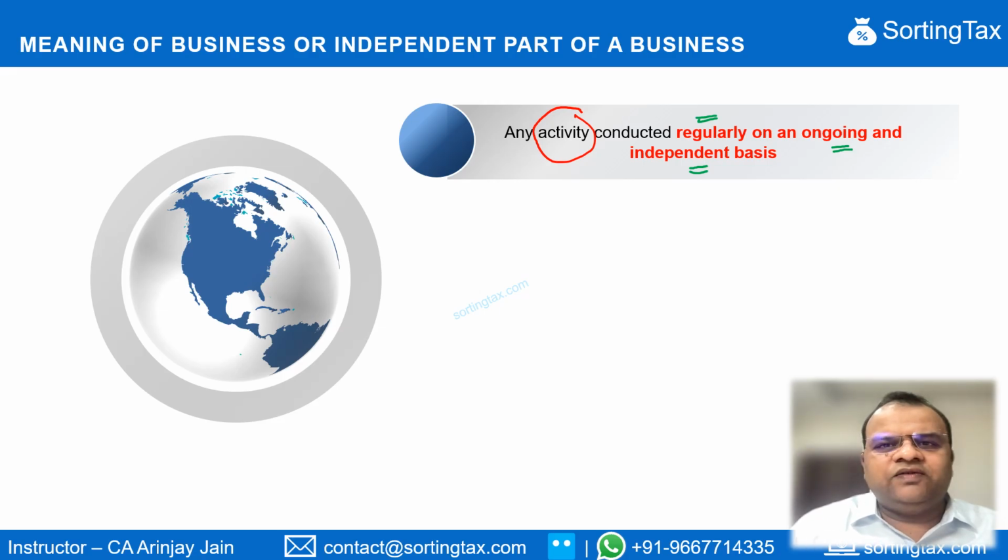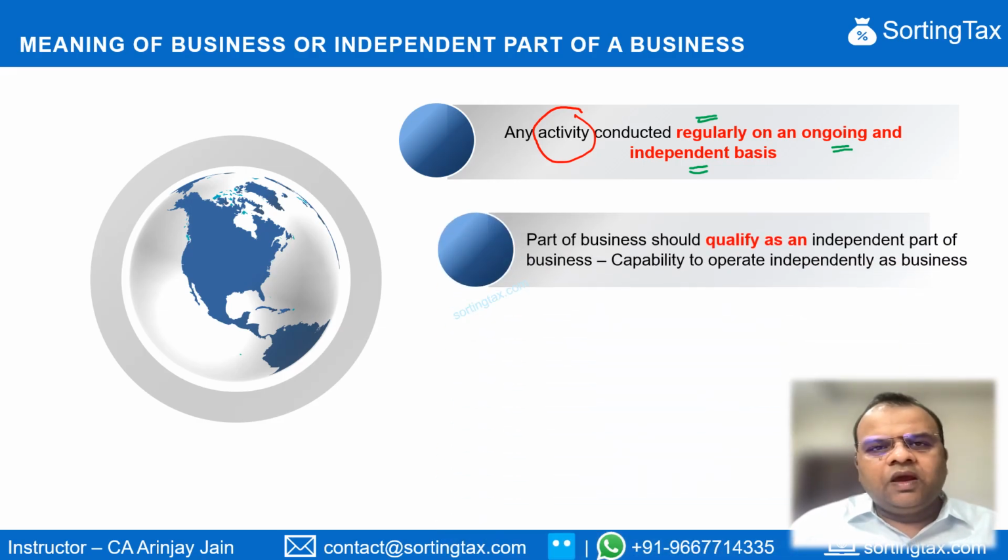If you do an activity on a regular basis, and if it is independent, as in it can be run independently as a business, then it would constitute a business or an independent part of business. When there is a transfer of a part of business as against a complete business, it will be considered as an independent part only when it has the capability to operate independently as a business. What does this mean? Let's look at an example.